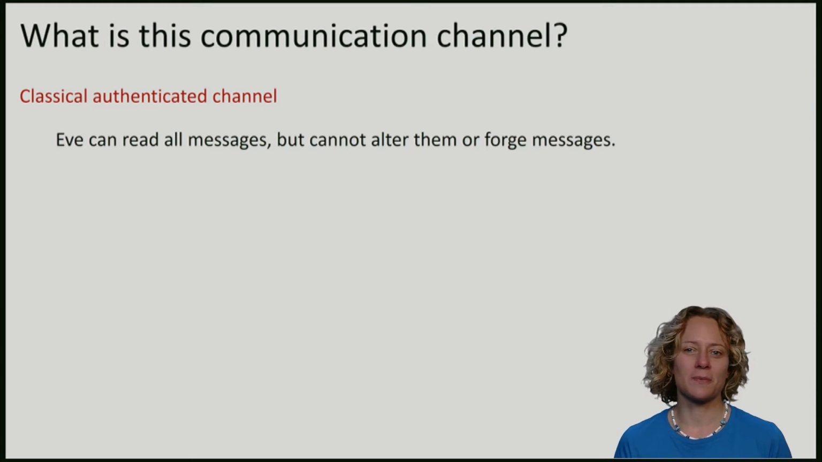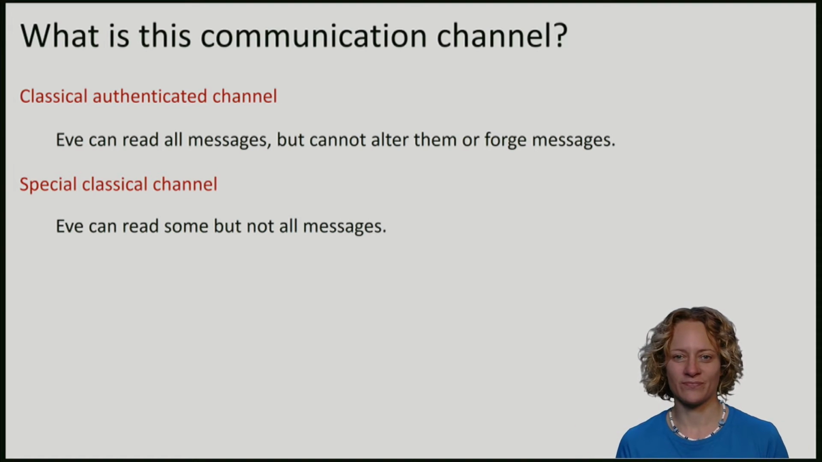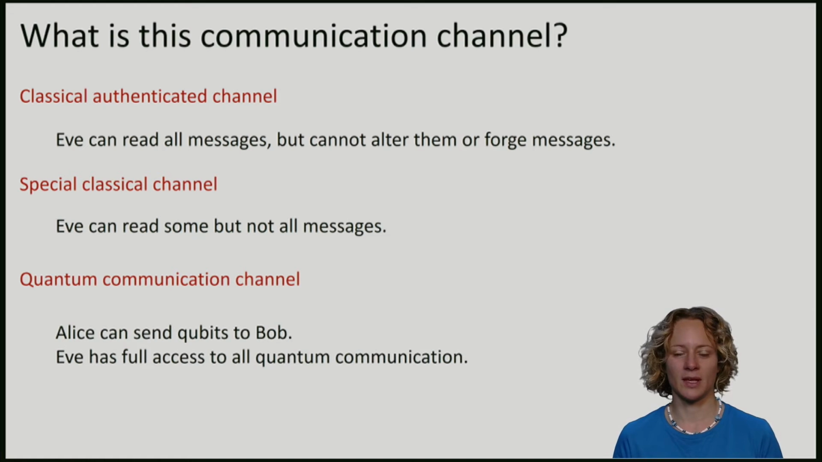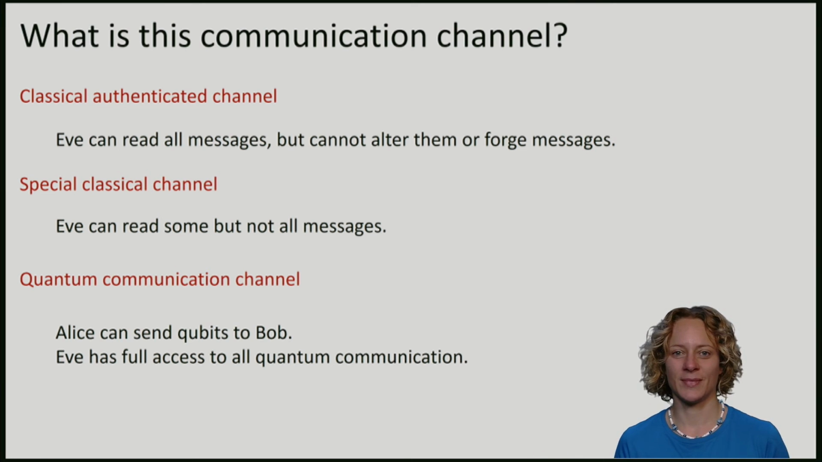We will start our exploration into key distribution by assuming in fact that Alice and Bob share a very special classical channel, where Eve can read some but not all of the messages. And finally, this is of course what we're aiming for, Alice and Bob will be connected by a quantum communication channel. A quantum communication channel allows Alice to send qubits to Bob, and Eve has full access to all of this quantum communication. She can read all the messages, she can alter them, she can do whatever she wants with this channel. Let's now take the first step towards distributing keys.